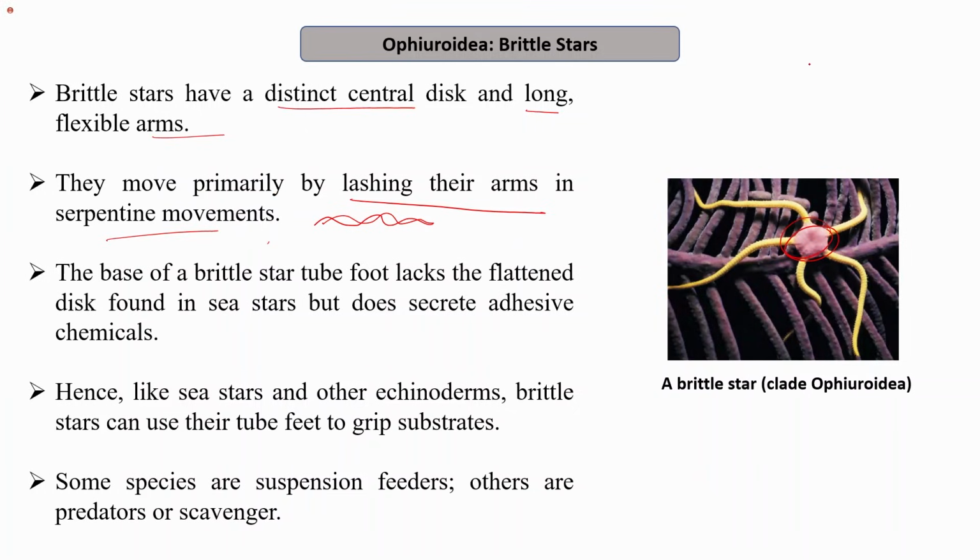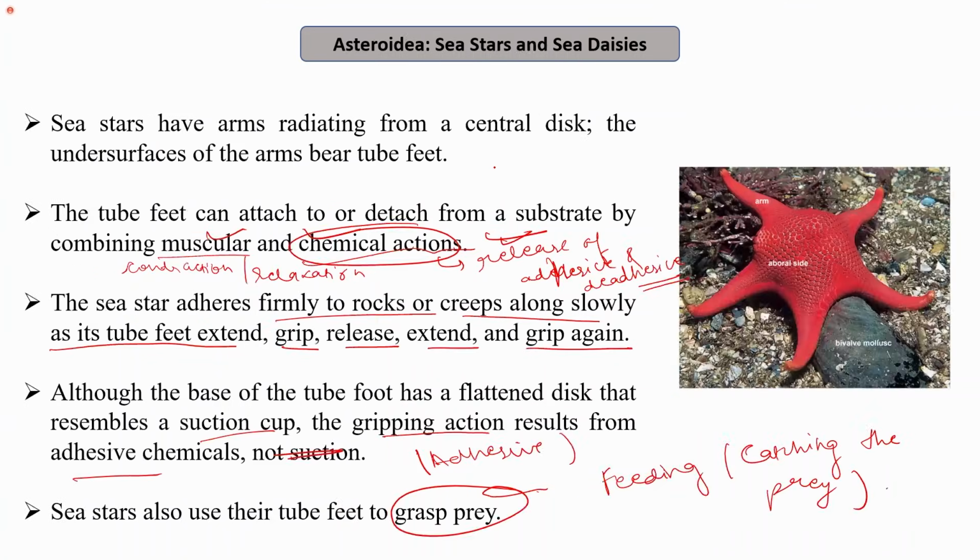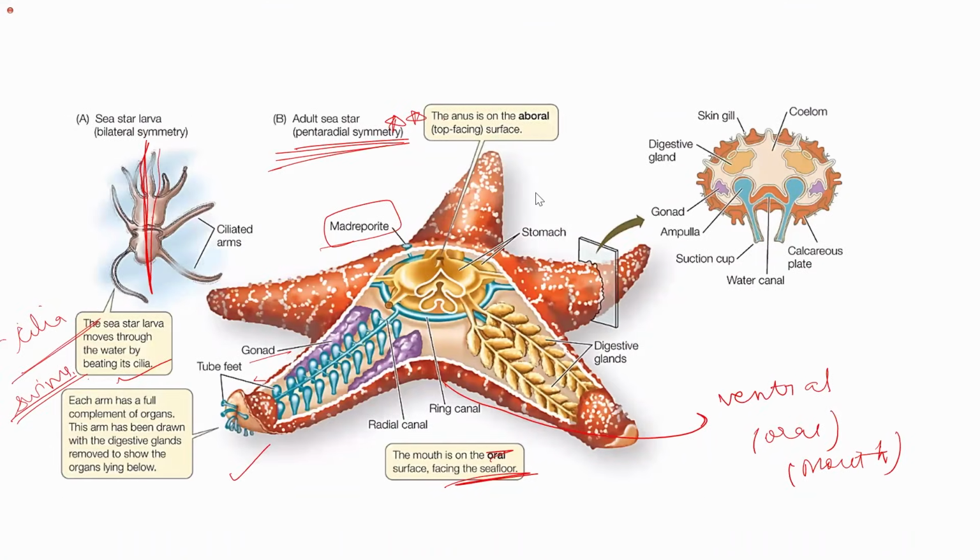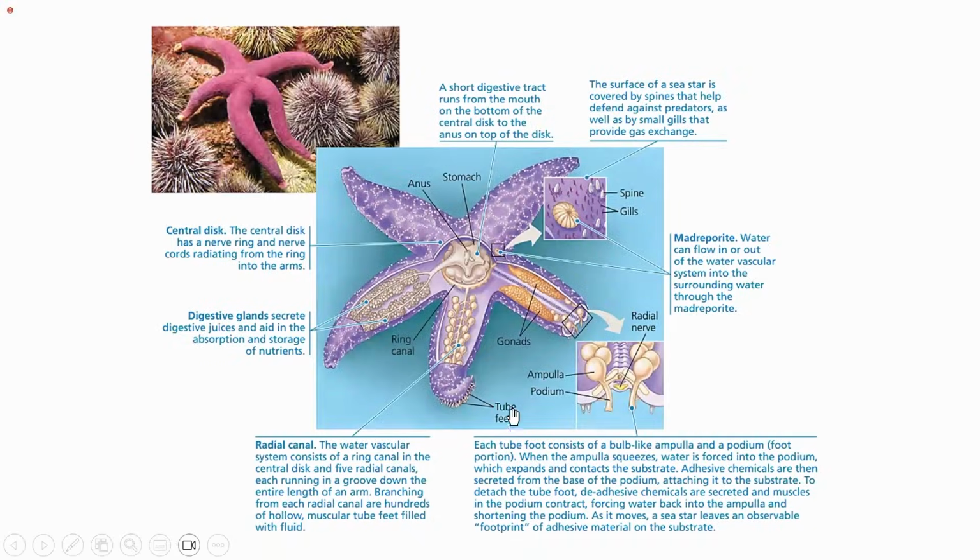The base of the brittle star's tube feet lacks the flattened disc found in the sea stars, but does secrete adhesive chemicals. So the base does not have this suction-like structure, that is, it does not have the podium.